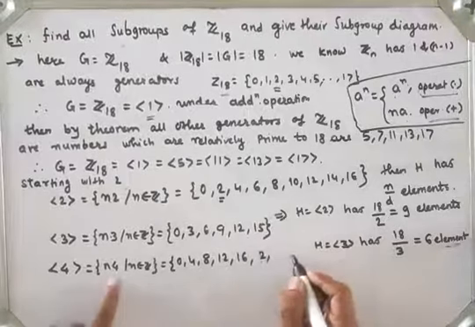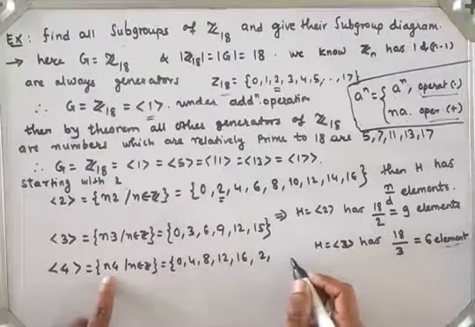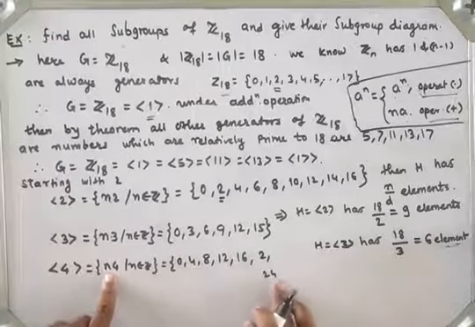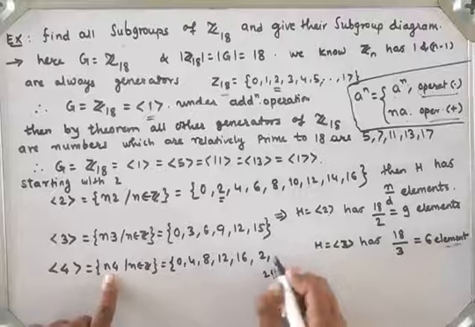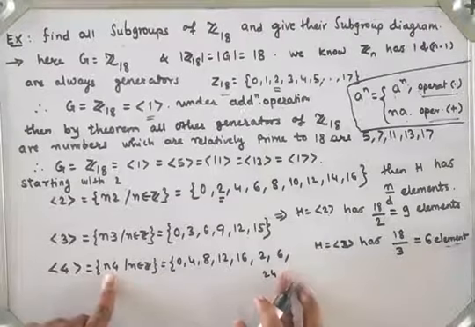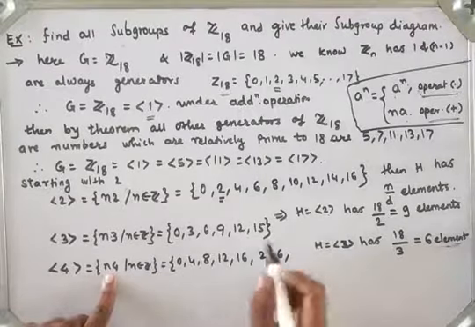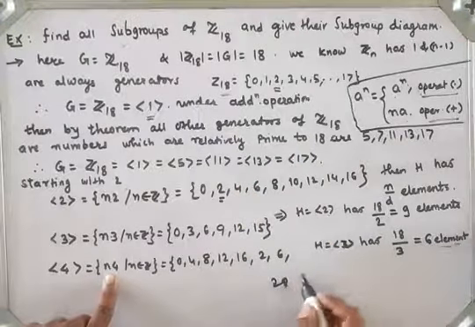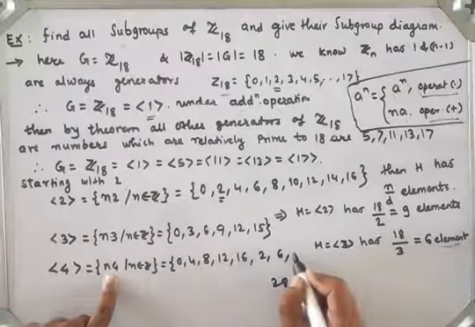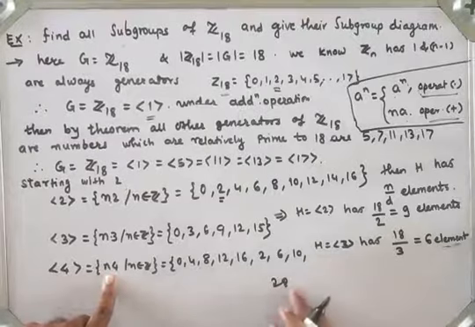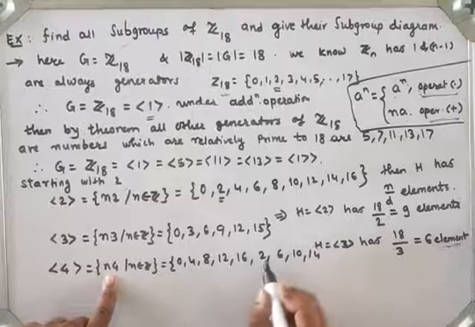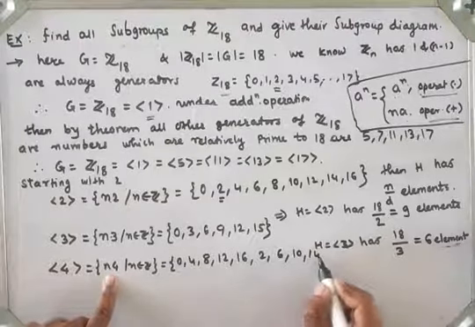Next, n equal to 6, 6 into 4 is 24, 24 modulo 18, I get 6. Next, 28 modulo 18, I get 10. Next, 32 modulo 18, I get 14. That means 2, 6, 10, 14.